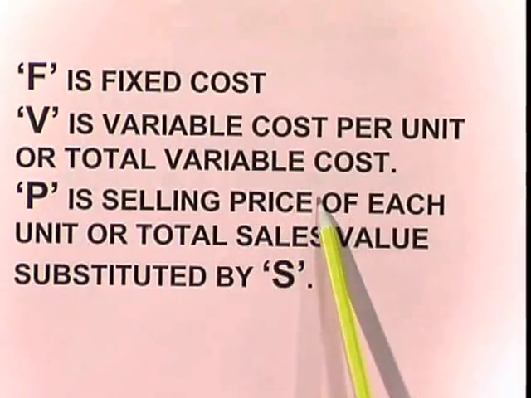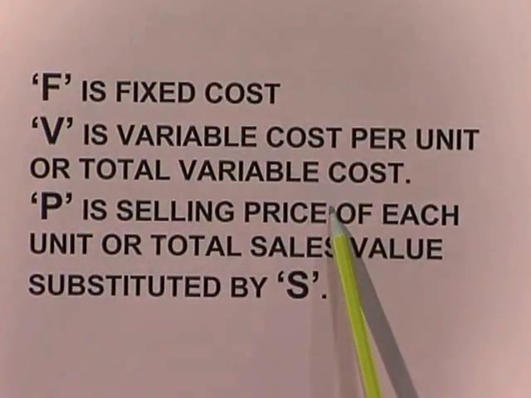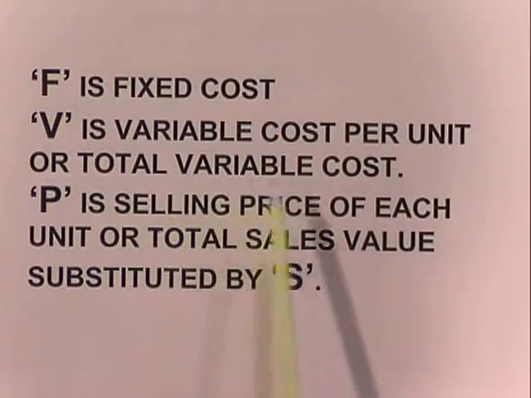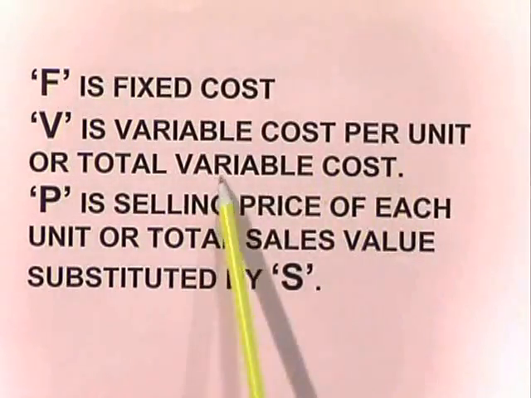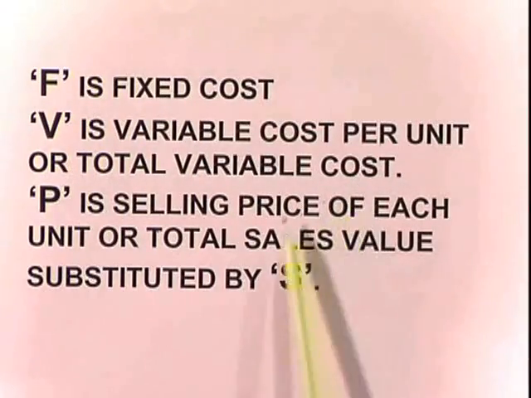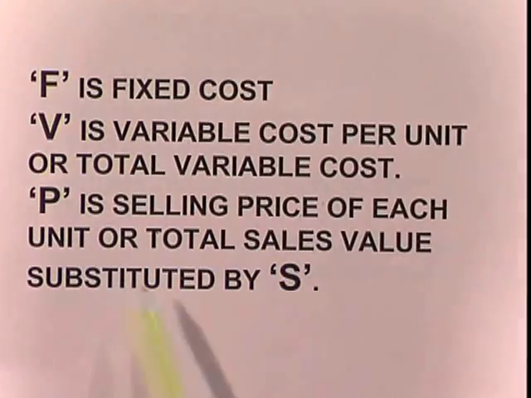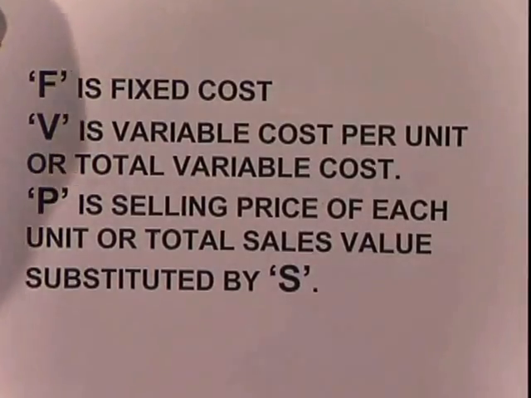So for example, we take only one piece, what is the profit for one piece? If we go for total volume, what is the profit for the total volume? So V is variable cost per unit or total variable cost. So per unit or total, that means we may take only one piece or total pieces. Again in the same way, P is selling price of each unit or total sales value, substituted by S, that is either P or S gives us the same thing. This is how we can find it algebraically.